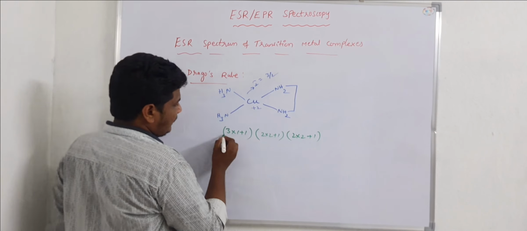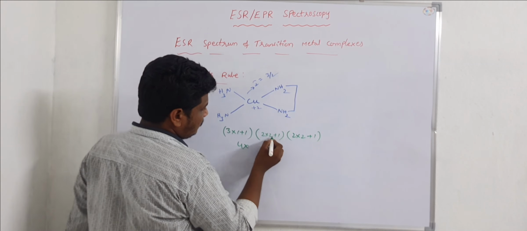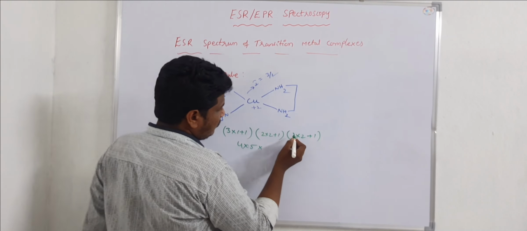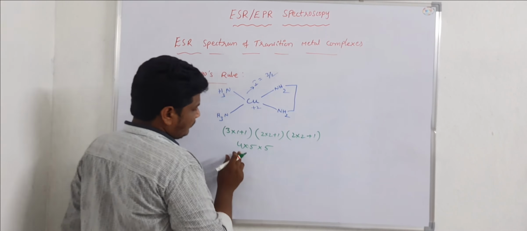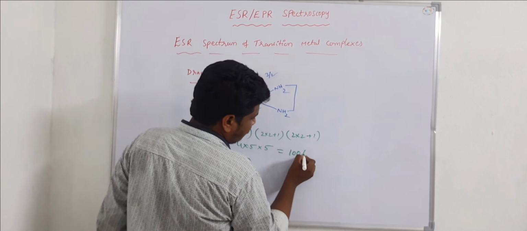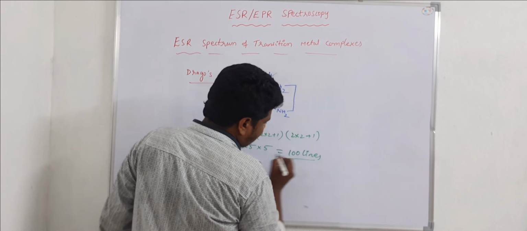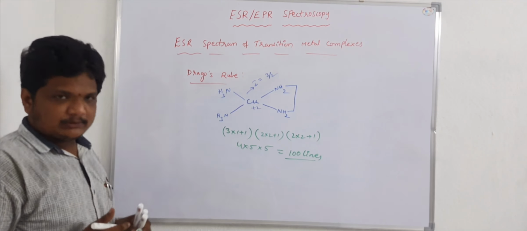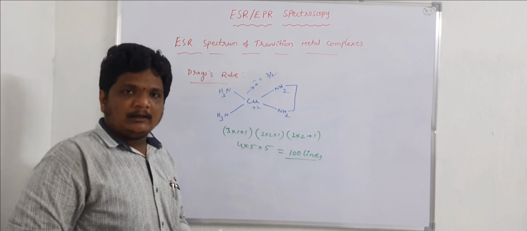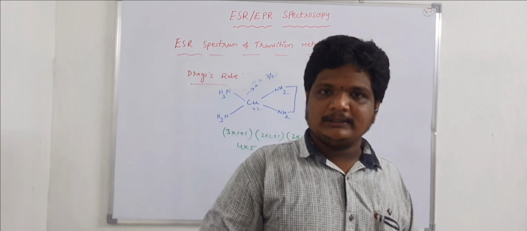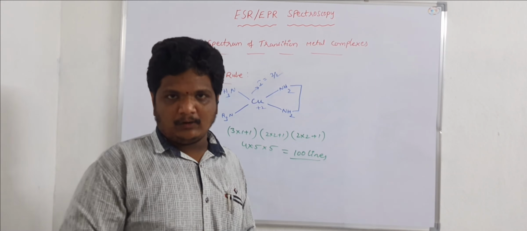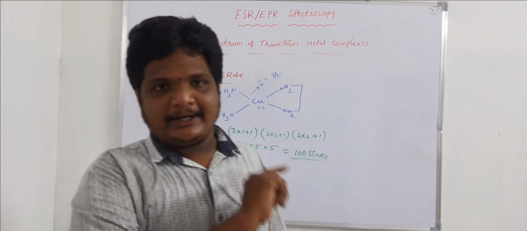So we have 4 plus 1, 5, into again 5. 4 5s are 20, 20 into 5, that is 100 lines you can observe in the case of this copper plus 2 square planar complex. So this is how we can calculate the number of ESR lines by using Drago's rule in the case of transition metal complexes containing one unpaired electron.